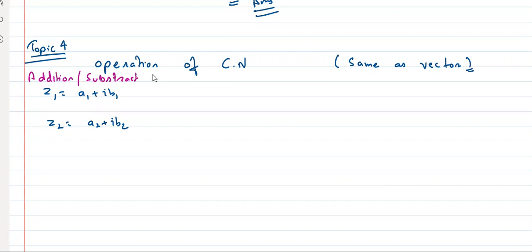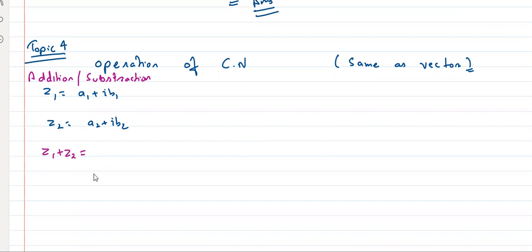Same as vectors. So what is Z1 plus Z2? Tell me, everyone. Super easy question. Same as vectors. If you remember vectors, it should be very easy.